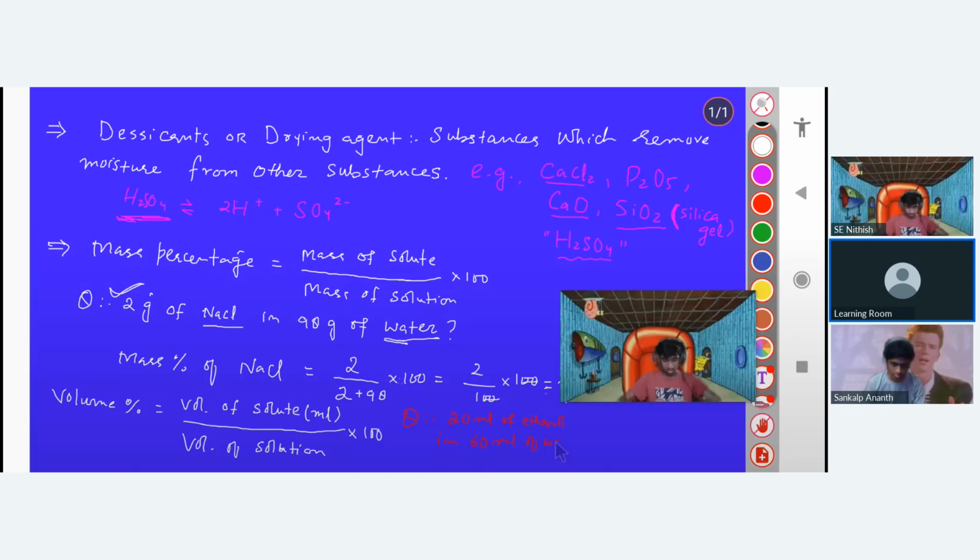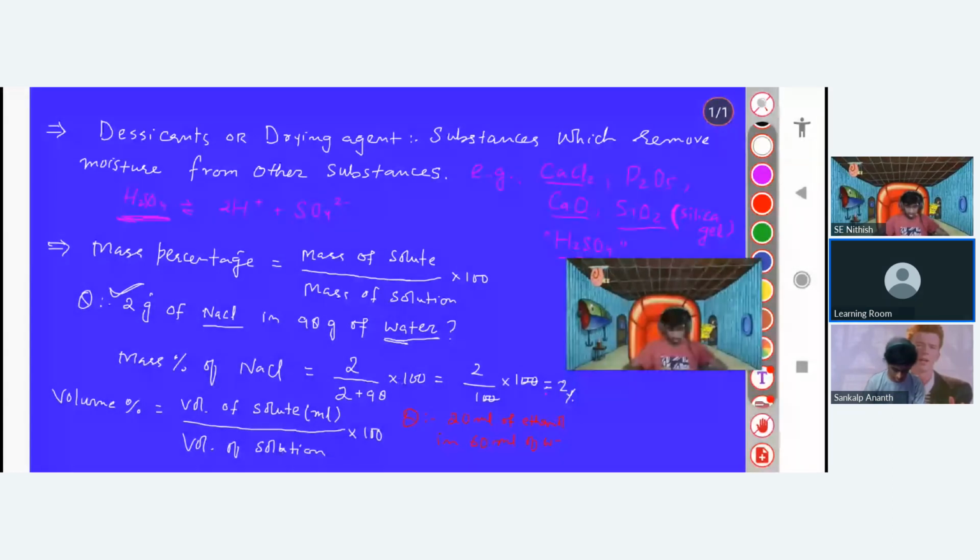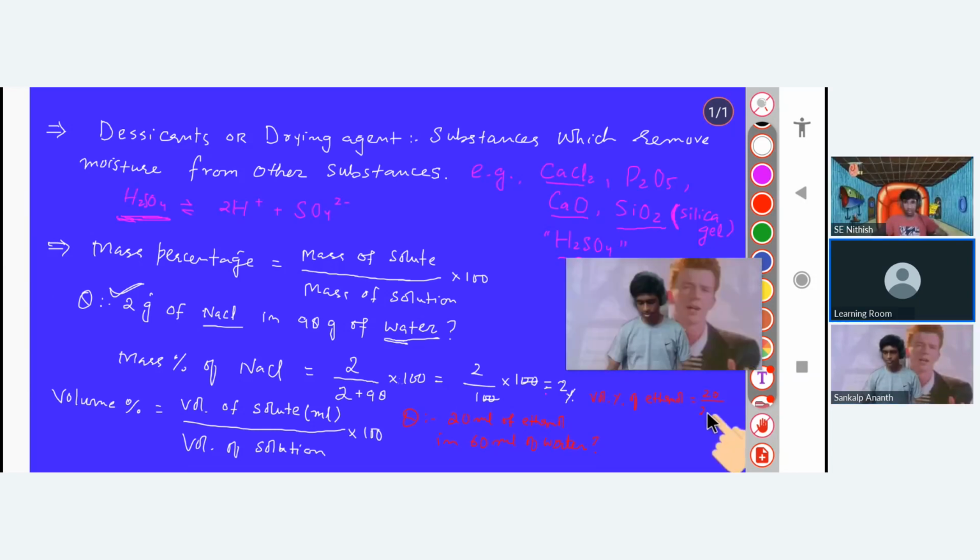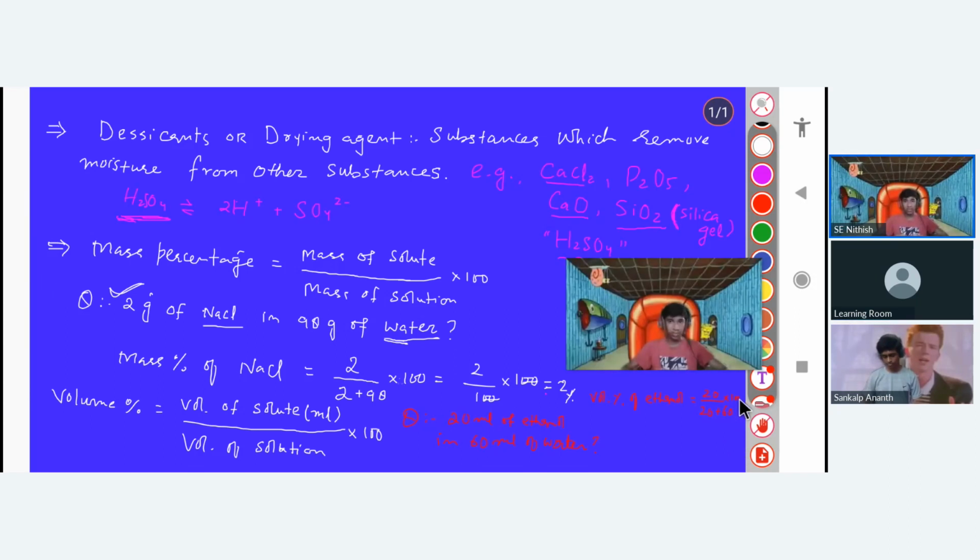Sure. That is your volume. So it'll be 25. Okay, I will write it here: 20 ml and 60 ml of water. You have to calculate the volume percentage. 20 divided by 20 plus 60, into 100. So 20 divided by 80 is 0.25, and then into 100 it will give you 25.